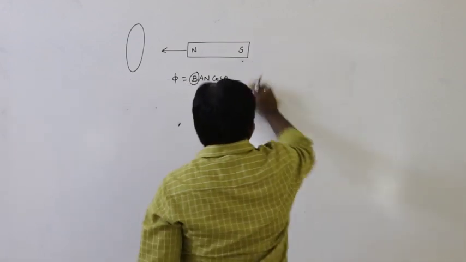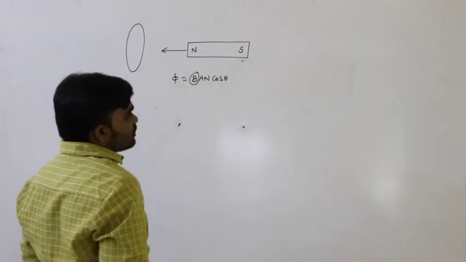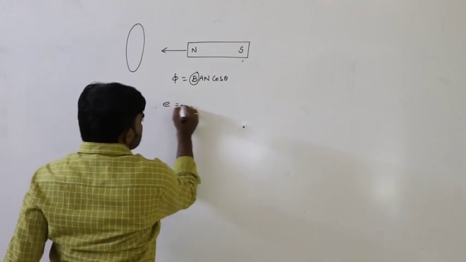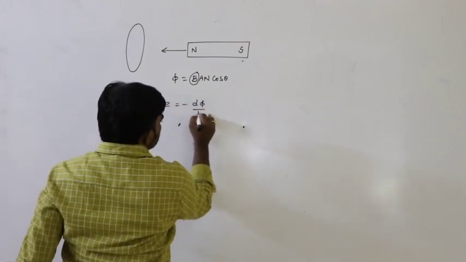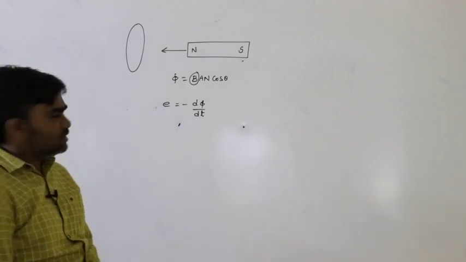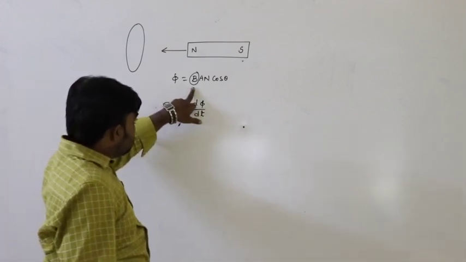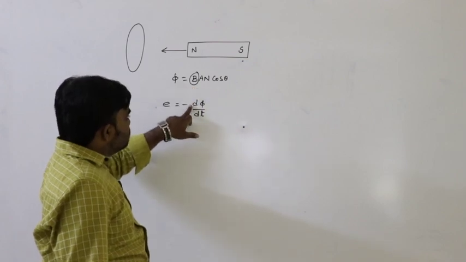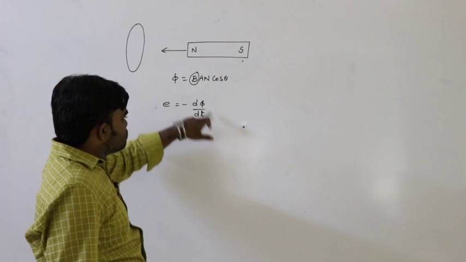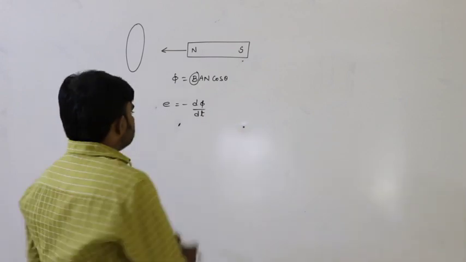So due to the variation of the magnetic field, the flux changes. Due to the change in the flux, a certain amount of EMF is developed, that is E equals minus d phi by dt. That is Faraday's second law, no doubt about that.